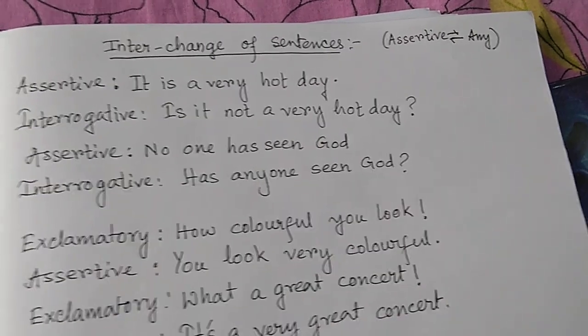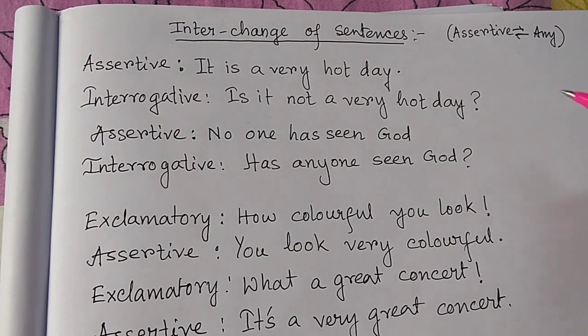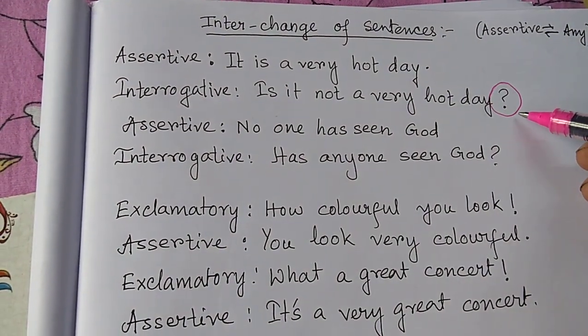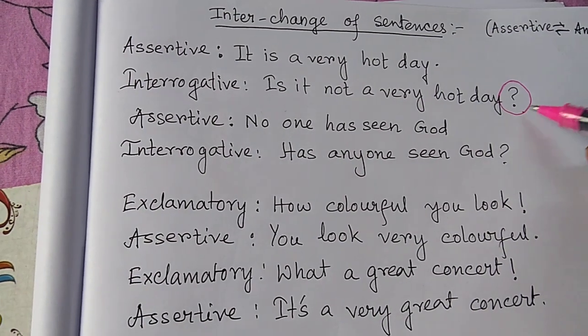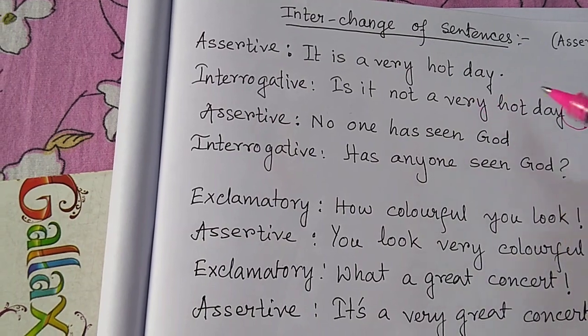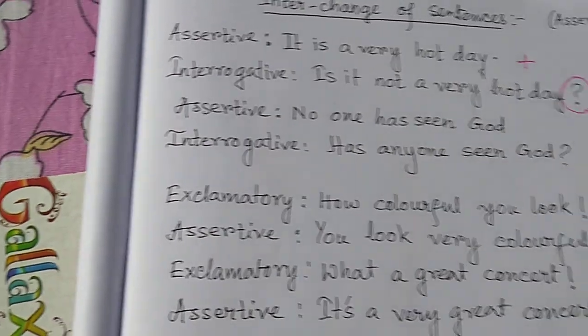So what change happened? Look at the changes that happened. It is very important here. Not only did the sentence become a question, an interrogative sentence, it has also become a negative sentence. Why? Because the assertive one was a positive or affirmative sentence.